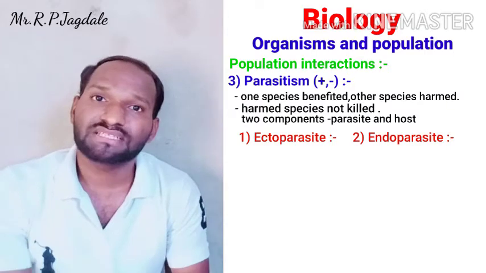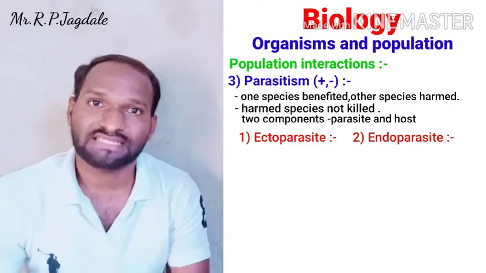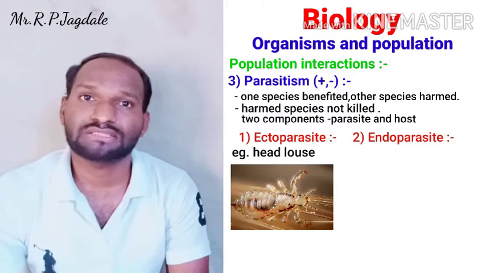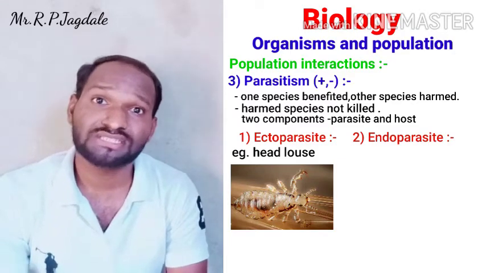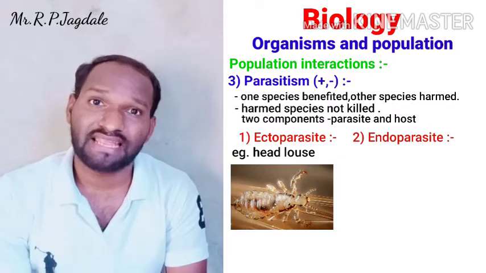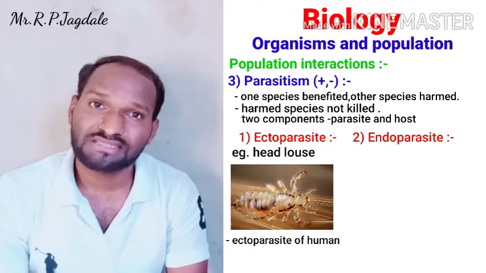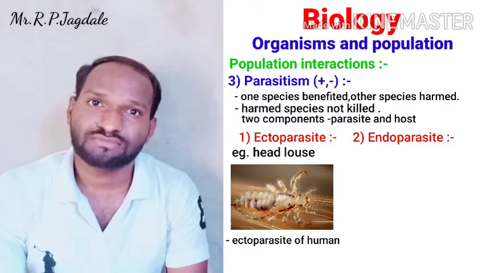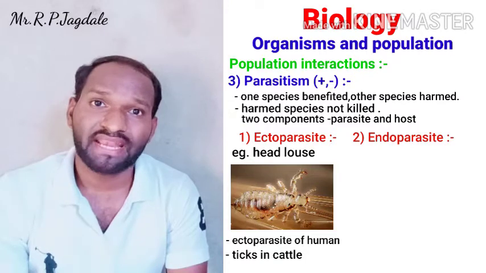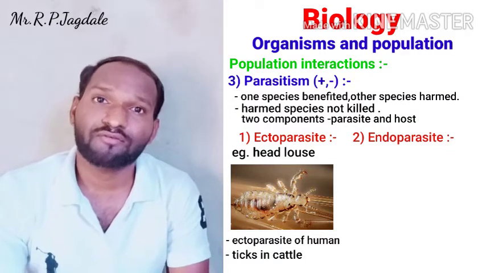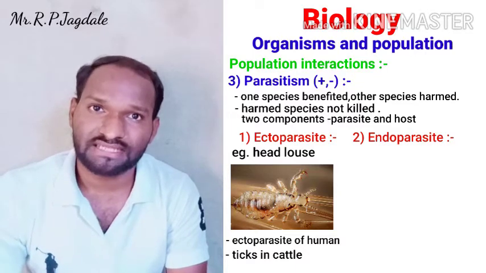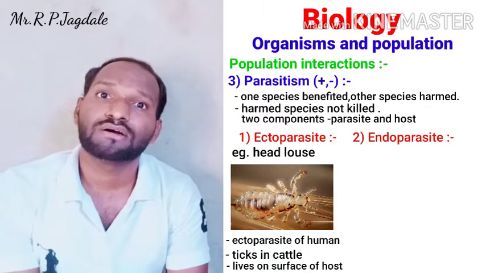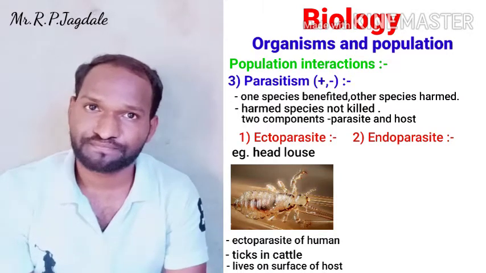The best example for the ectoparasite is the head louse. In human hair, there are some small insects, head lice. In case of cattle, there are ticks present on the skin of the organism. So ectoparasites are the parasites which live on the surface of a host. Examples are the head louse in case of humans and ticks in case of cattle or other pet animals.